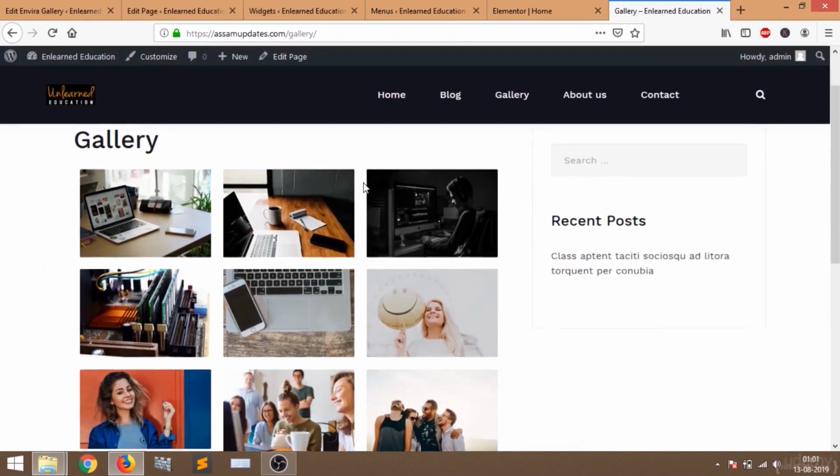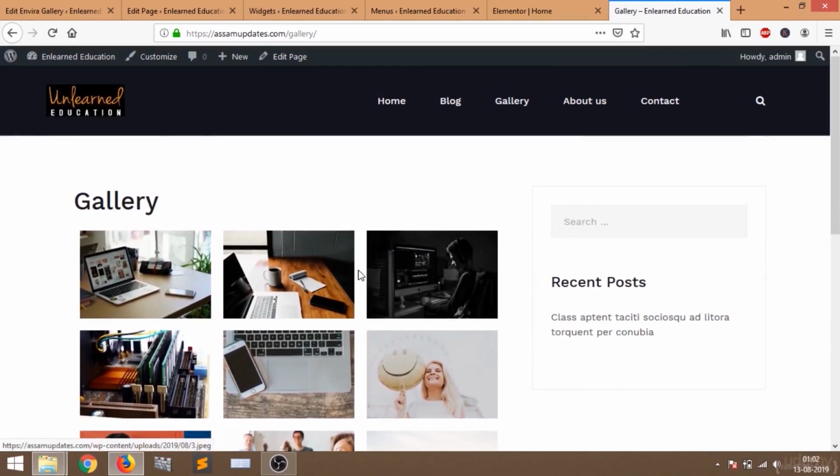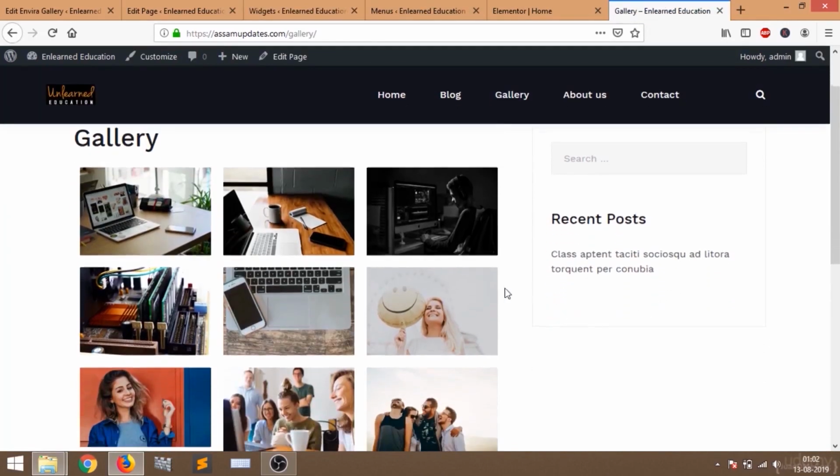Now you can see the gallery is appearing on this page. It is looking beautiful. If you want to remove all the sidebars, you can do that. Just go to the widget section and remove all the sidebars. If you want to do that, you can do that.